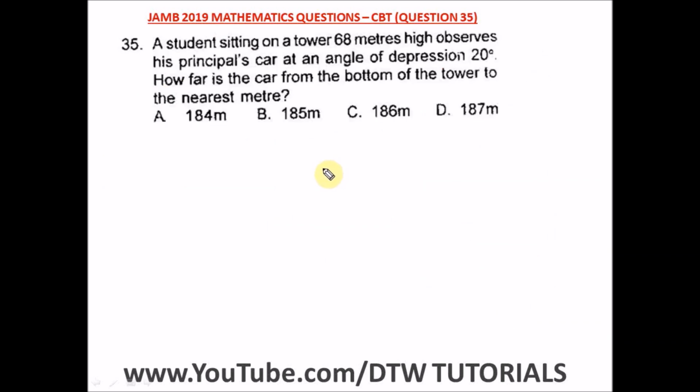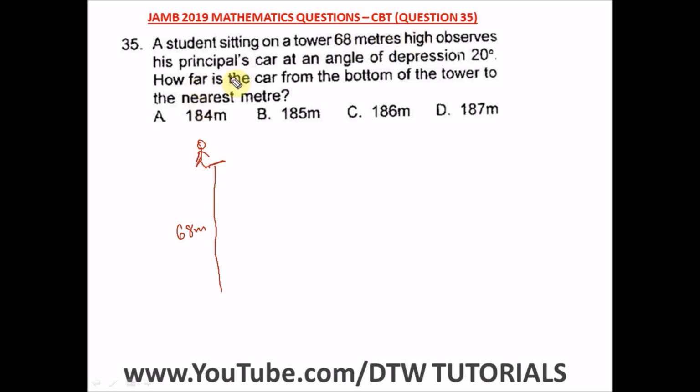Question 35 of the JAMB 2019 Mathematics Past Question, that's your UTME CBT exam. It says a student sitting on a tower 68 meters high observes his principal's car. Okay, a student sitting on a tower. Let's say this is the tower, which is 68 meters high. He's sitting here. This is where the student is sitting. Let's just say he is sitting.